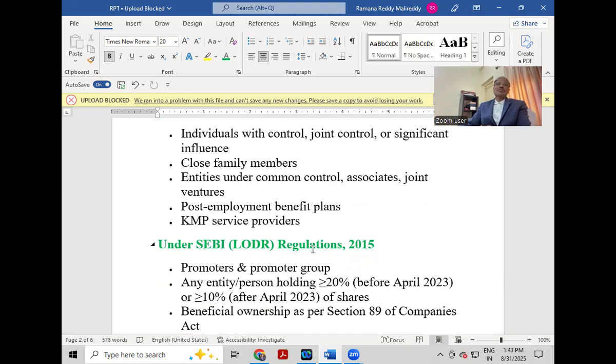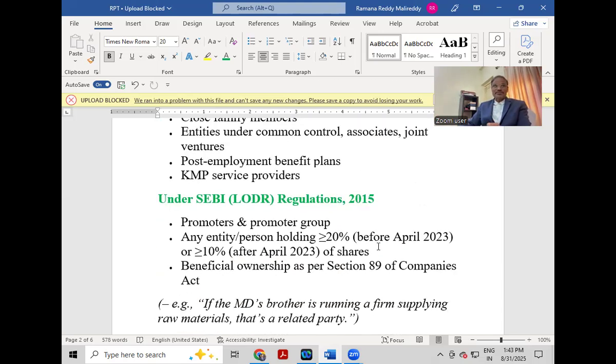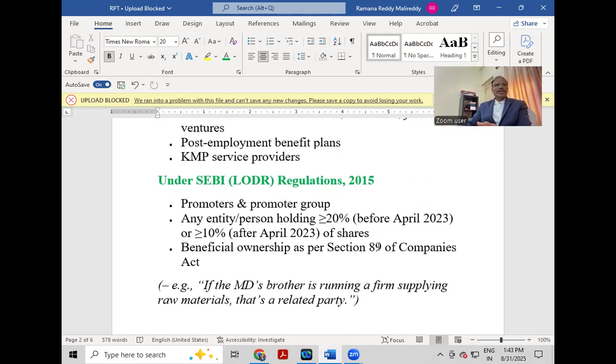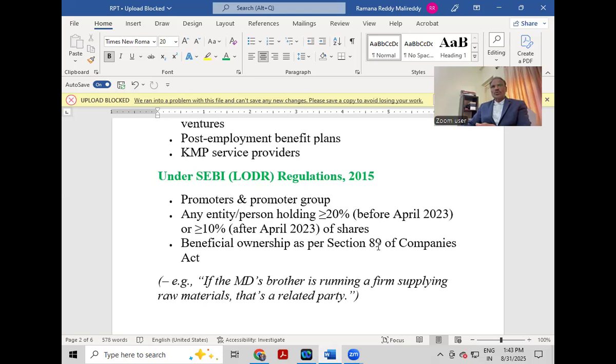Now we'll see under the SEBI LODR Regulations 2015. Promoters and the promoter group are related parties. Any entity or person holding 20% or above, that is before April 2023, or 10% or above after April 2023.